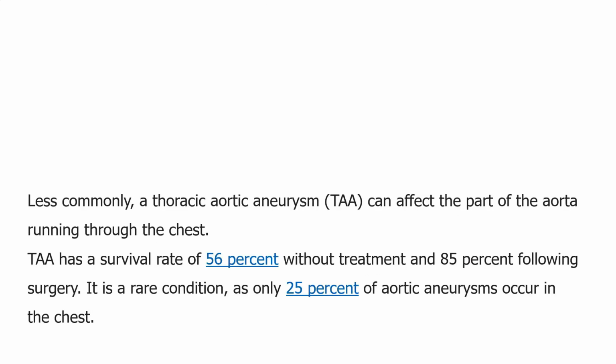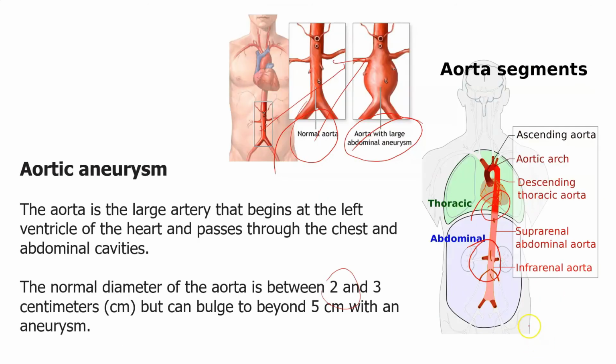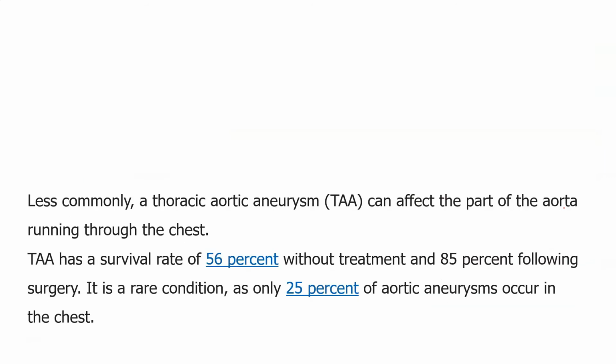Coming to the thoracic aortic aneurysm, as we see in the picture, if the aneurysm occurs in the ascending aorta, the arch of the aorta, or the descending thoracic aorta, you can consider it a thoracic aortic aneurysm. These are much less common, and the survival rate is a little higher compared to the abdominal aortic aneurysm.